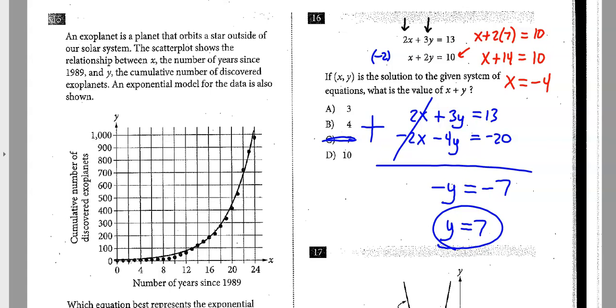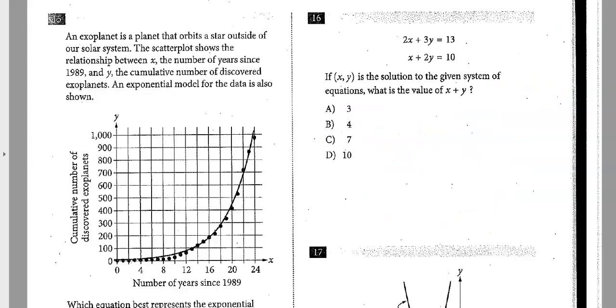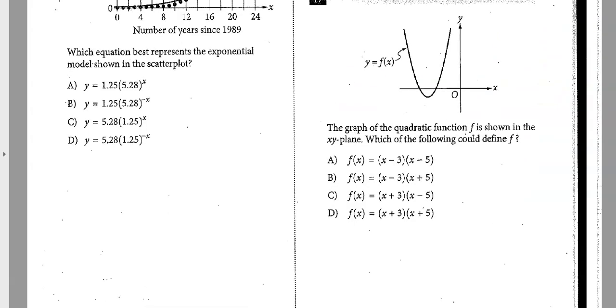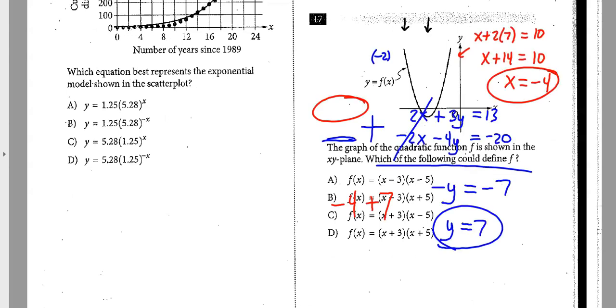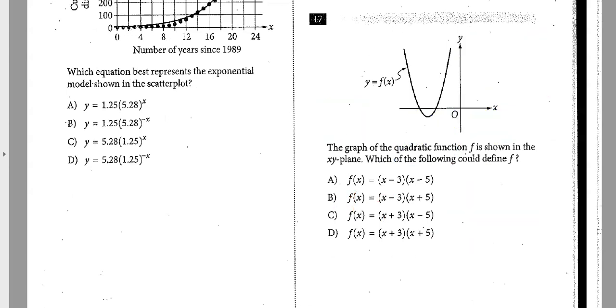All right, so if x is negative 4 and y is positive 7, and they want to know what x plus y is, it's negative 4 plus a positive 7, which goes back to the 3. So traditional way, cheating way, it pays to learn the cheats. It really does. People think there's not a lot of ways to cheat the test, or that shortcuts don't work. Bull crap. I do this stuff all day, every day, and it really speeds up your time, and you make a lot less mistakes.